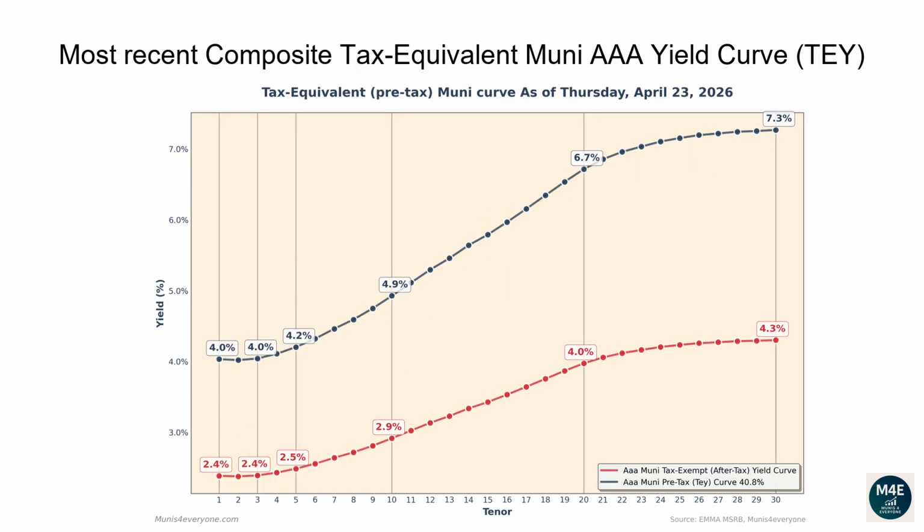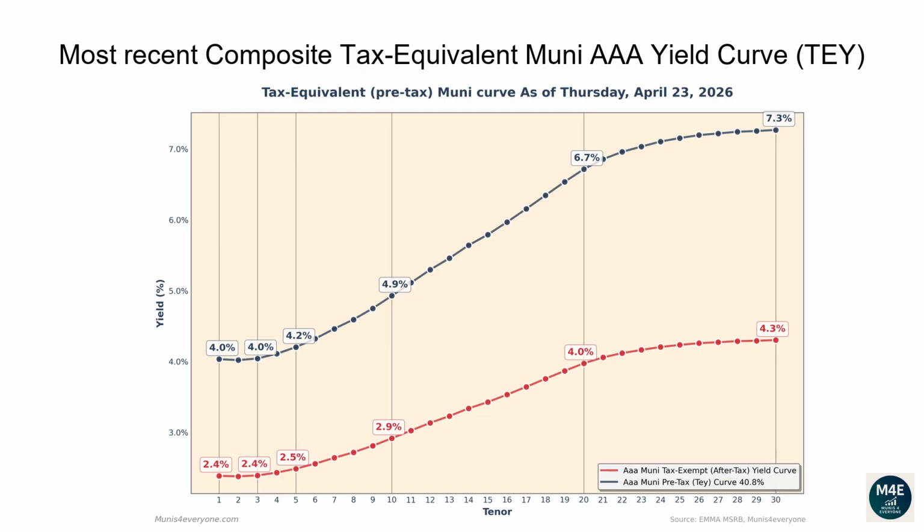Let's now go over the most recent composite tax-equivalent Muni AAA yield curve. The following graph shows, in red the tax-exempt after-tax Muni yield curve, versus in blue its tax-equivalent pre-tax version assuming a 40.8% top tax bracket as of April 23, 2026. Why would you care to see the tax-equivalent version of the Muni yield curve? More on this later. Let's first go over the pre-tax, aka tax-equivalent yield curve.